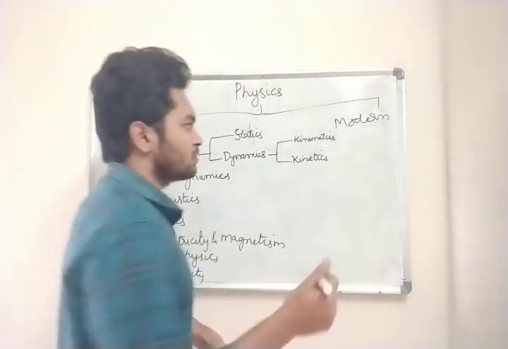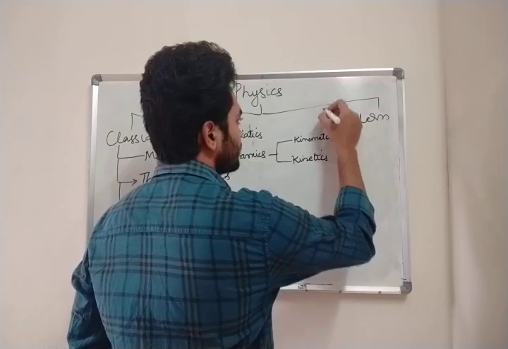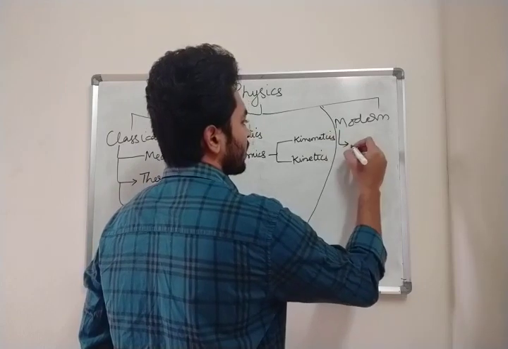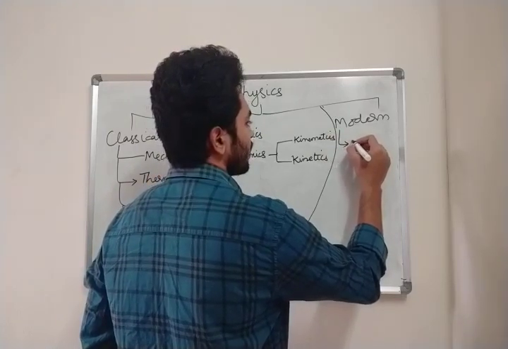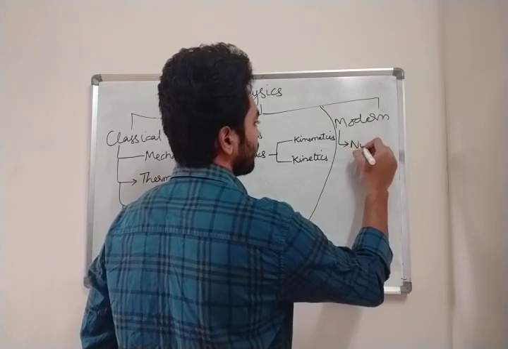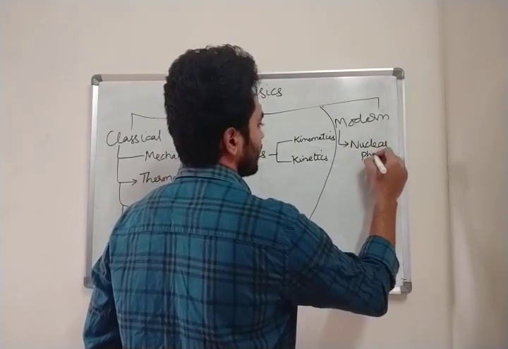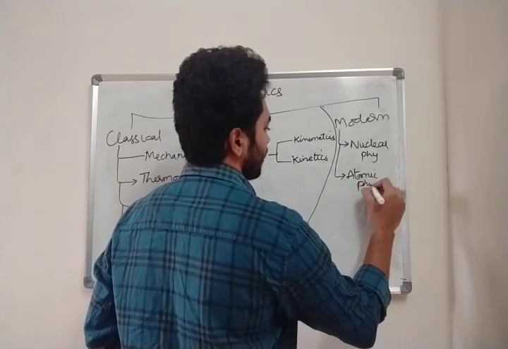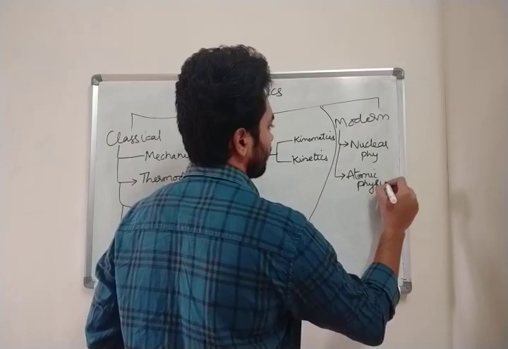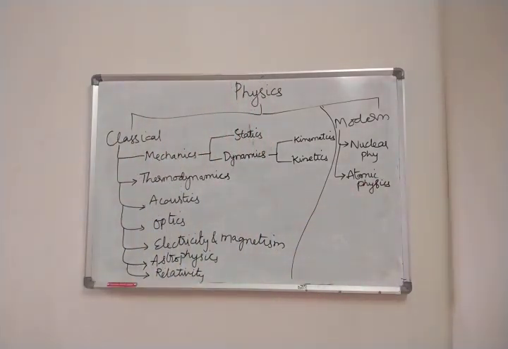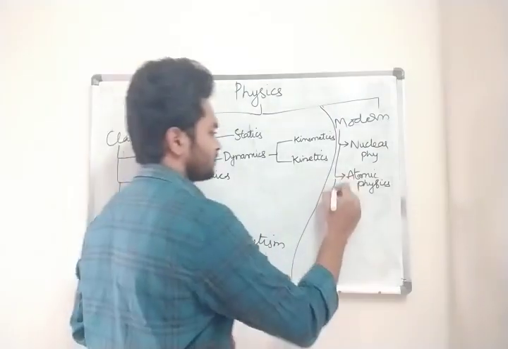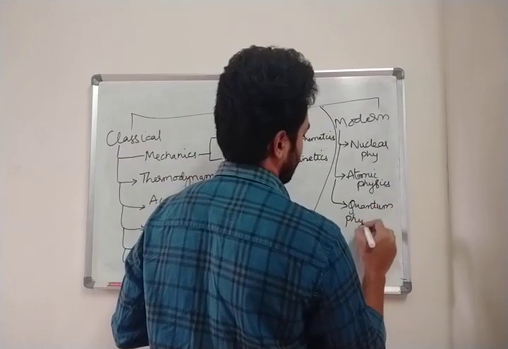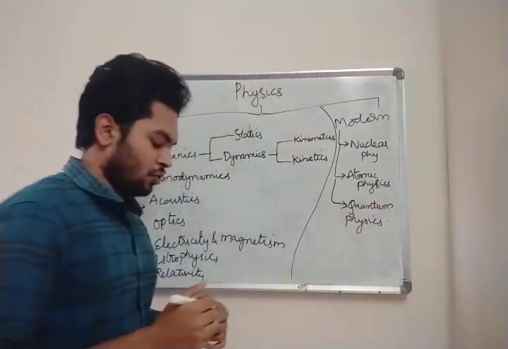Now let's see what is modern physics. Modern physics means, first part is nuclear physics. Next is atomic physics. And one more part is quantum physics. Now what comes in nuclear physics?